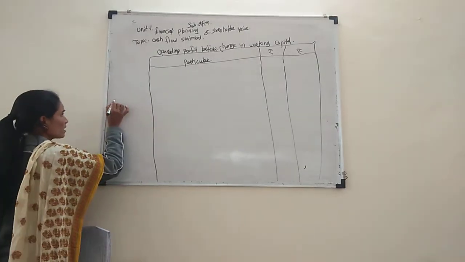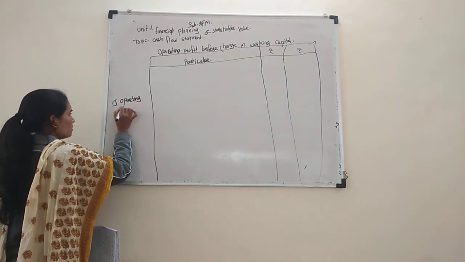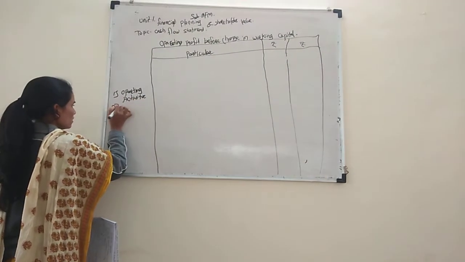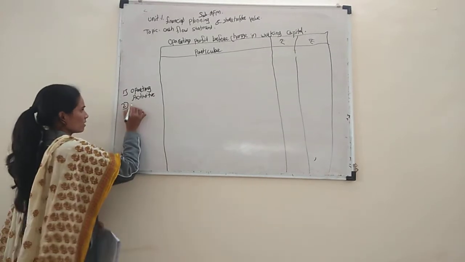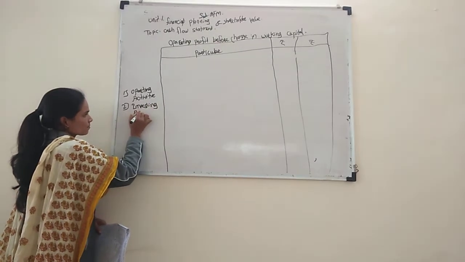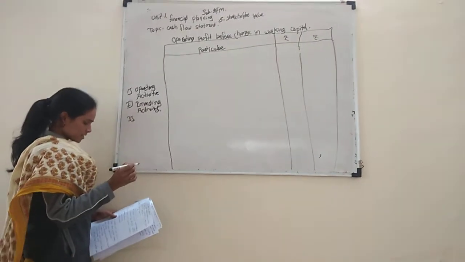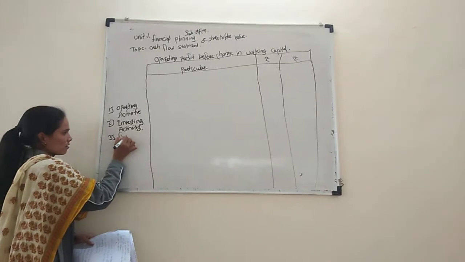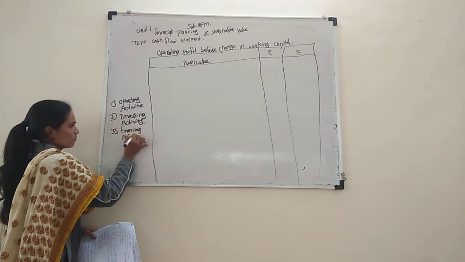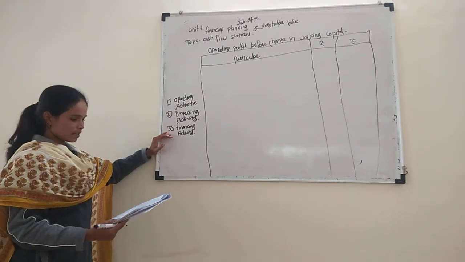First one operating activity, second one investing activity, and last one financing activity.